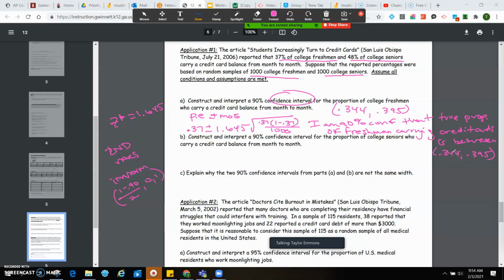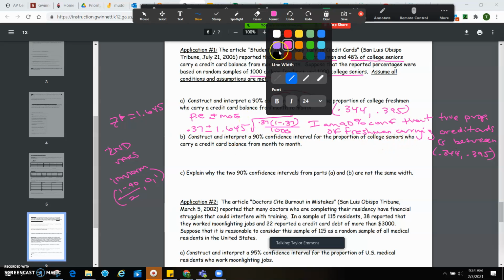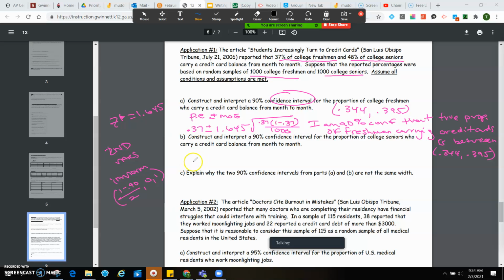Okay? You're going to do the same thing, but with the college seniors, right? So repeat this process. We do 0.48 plus or minus the critical value multiplied by the square root of 0.48 times 1 minus 0.48 divided by 1,000. And again, I would practice plugging this into my calculator because we know at some point they're going to ask us to do that, right?